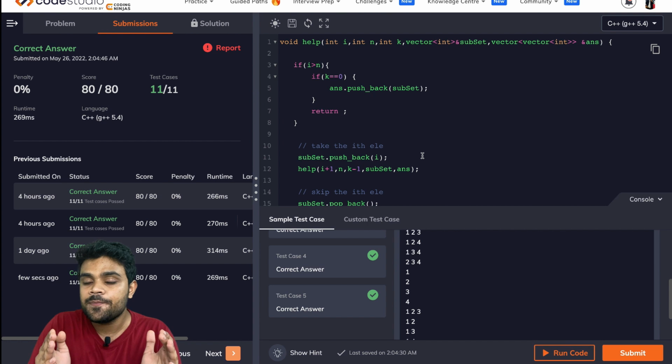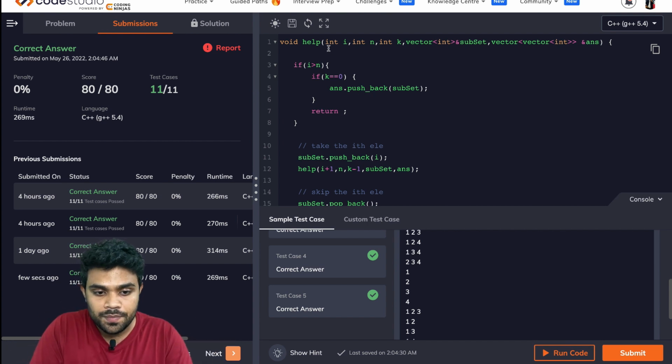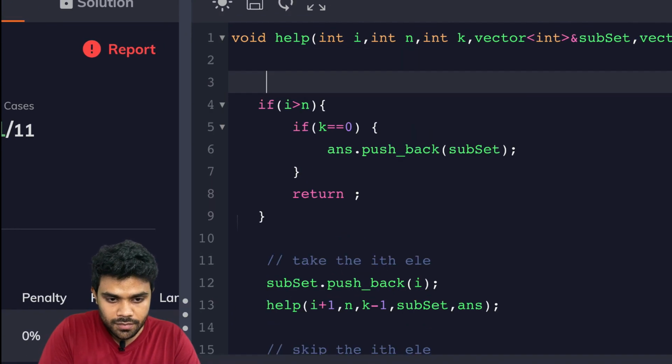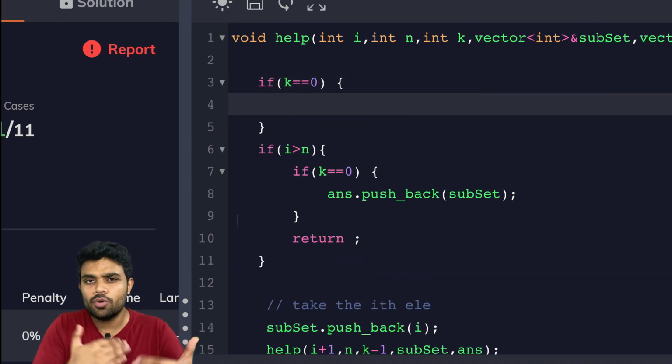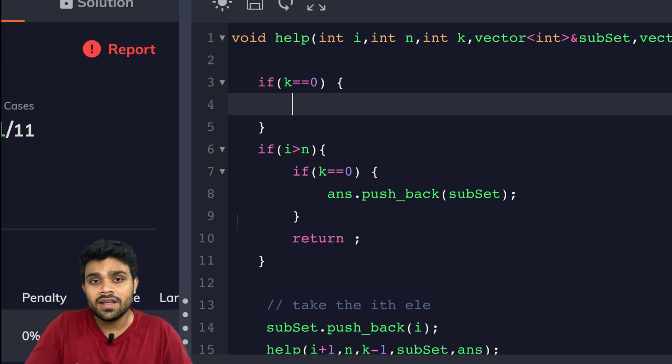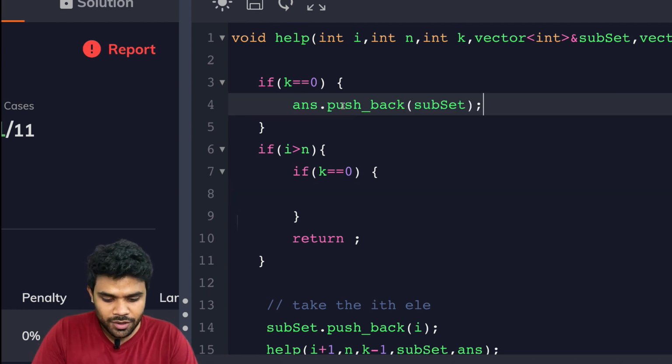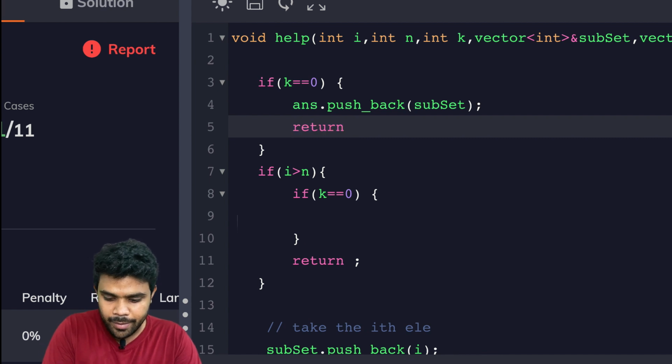Let us say I have already selected k number of elements. Then I can put a condition over here: if k is equal to 0, then stop. No need to go further. Save the answer and return from here. So if k is equal to 0, just save your answer over here and return. Bye bye.